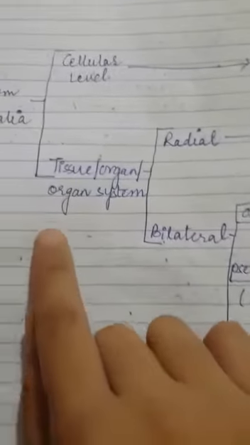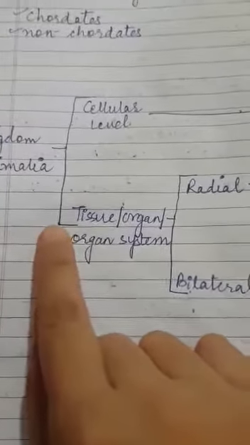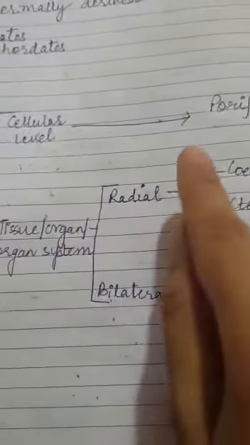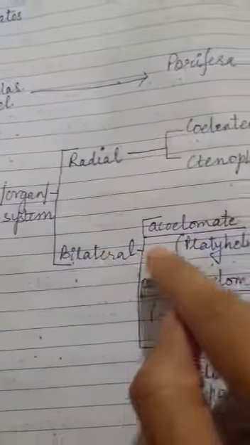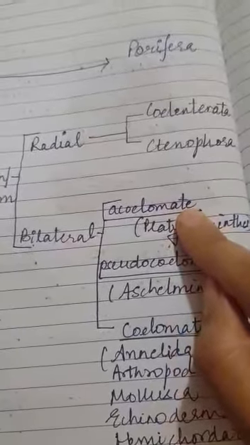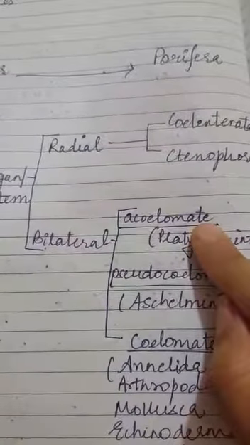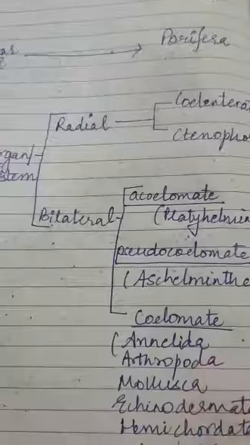So here you can clearly see that first is the level of organization. On this basis it is divided. Next is the symmetry, and next level of basis of classification which you can see over here is the presence or absence of body cavity.